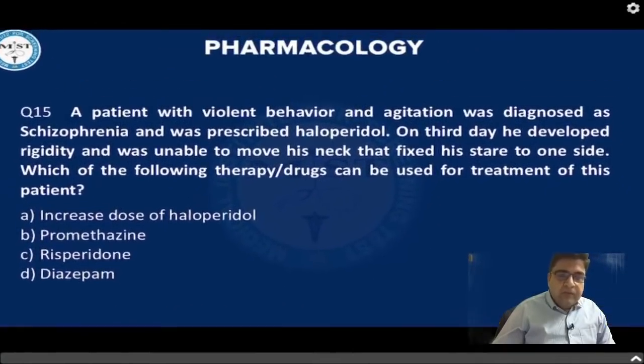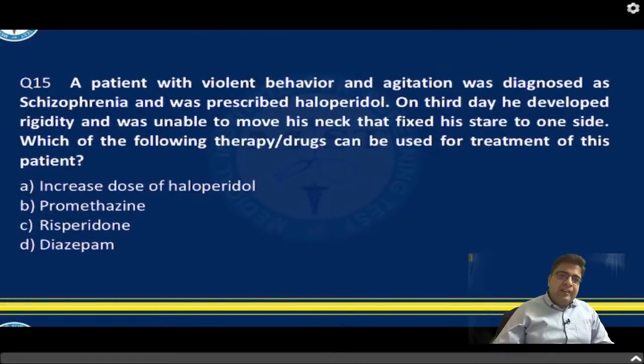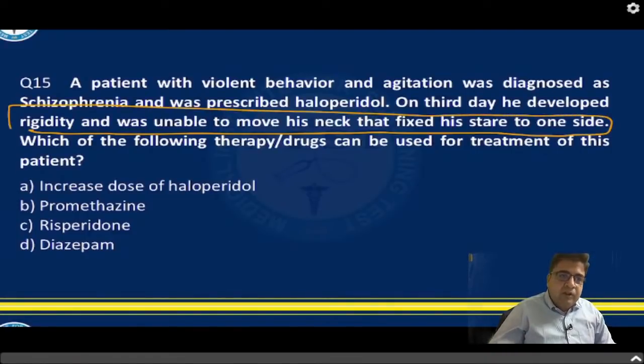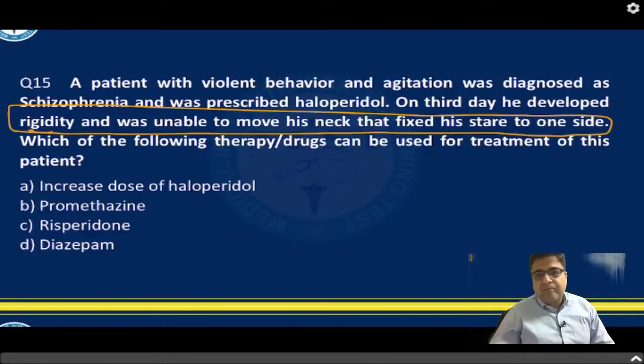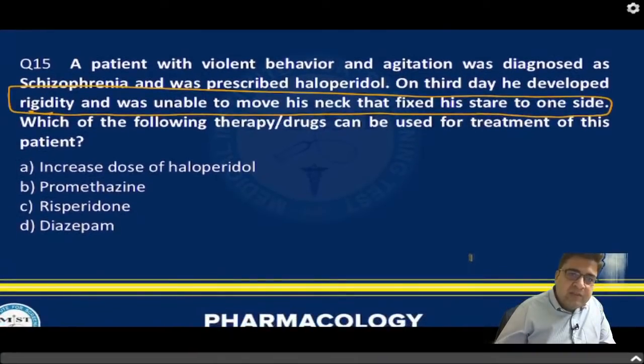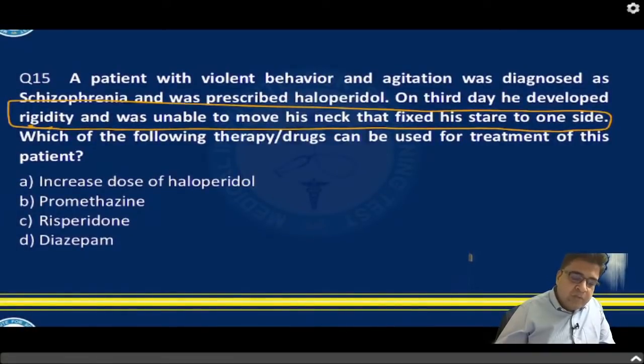Question number 15. A patient with violent behavior and agitation is diagnosed with schizophrenia and prescribed haloperidol. On the third day he developed rigidity and was unable to move his neck, that is, his stare is fixed to one side. So the patient's neck is fixed on one side because of muscle spasm. Which treatment can you give to stabilize this patient? First of all, you have to tell me what exactly this is. This question is based on antipsychotic drugs. The patient has schizophrenia, and you have started the antipsychotic medicine haloperidol.